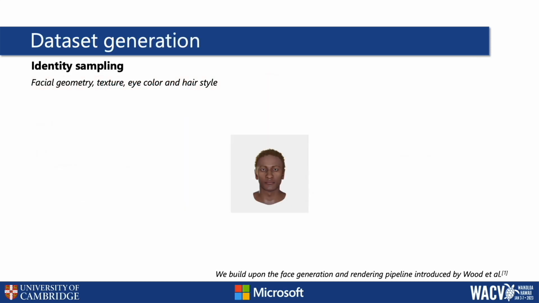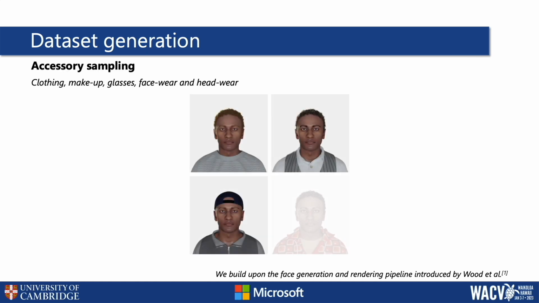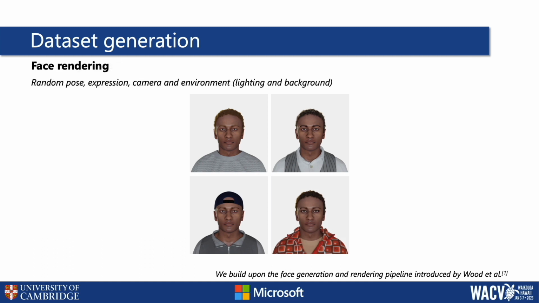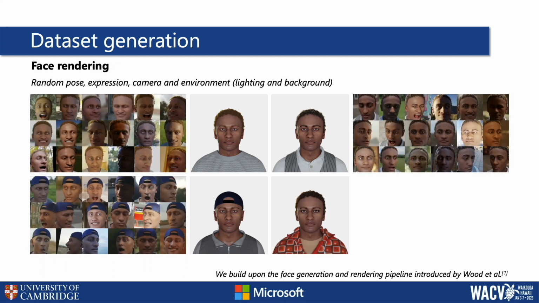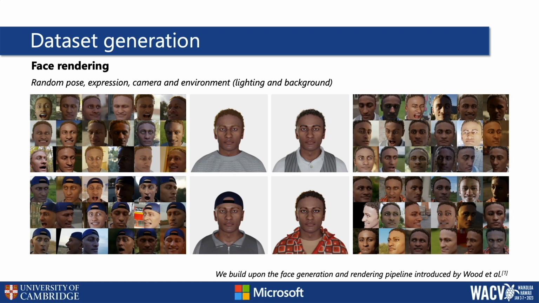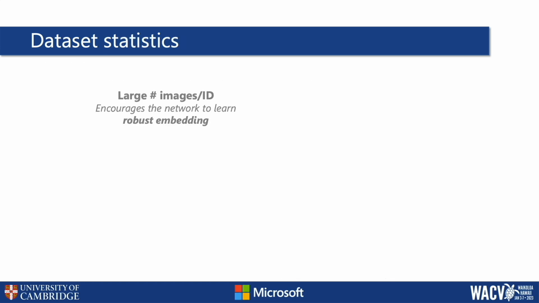We start by sampling an identity, which is defined as a unique combination of facial geometry, texture, eye color, and hairstyle. For each identity, we sample multiple sets of accessories and render the face images by varying the pose, expression, camera, and environment. Face recognition datasets should have a large number of images for each identity to encourage the network to learn a robust embedding.